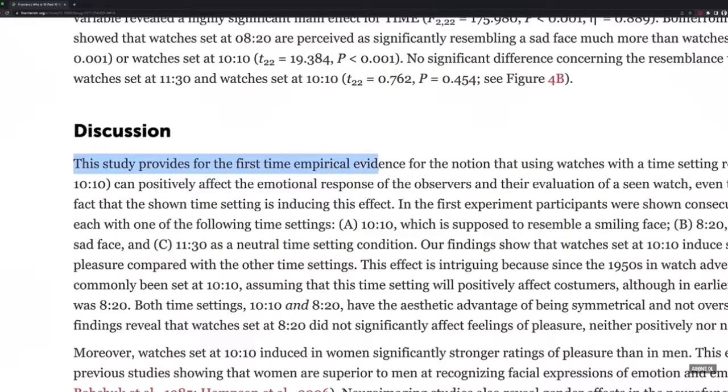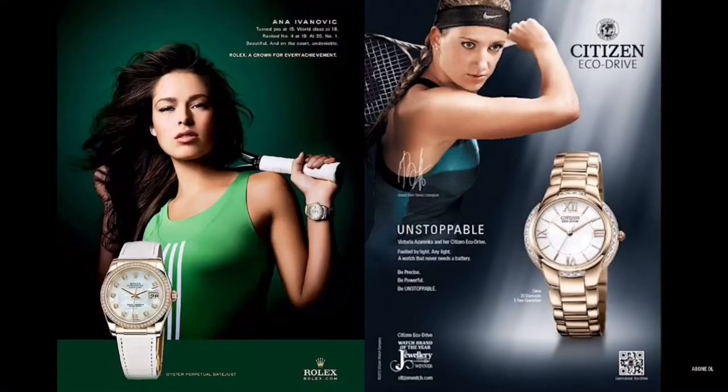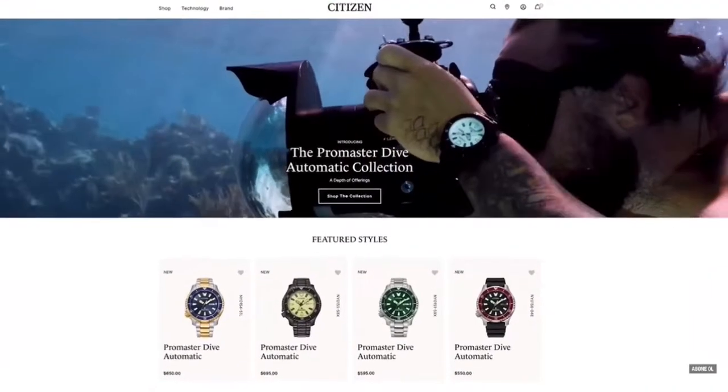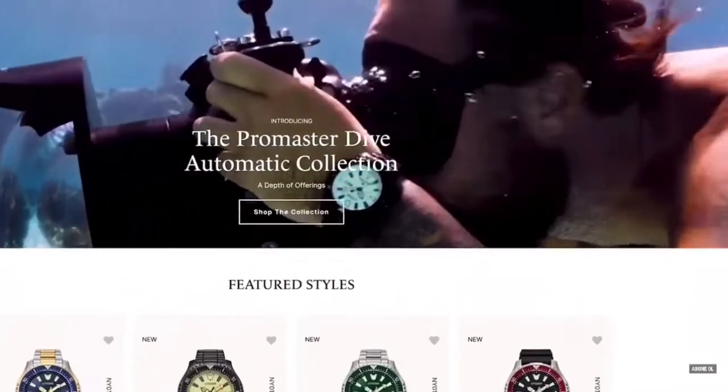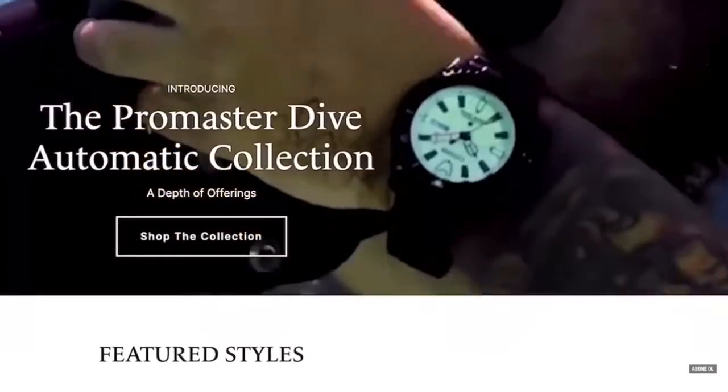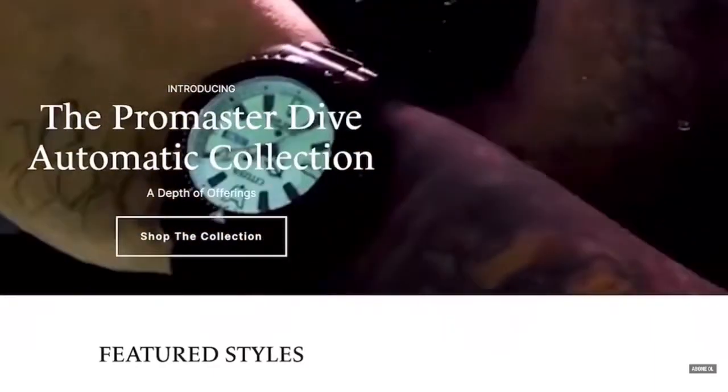Moreover, they were not even aware that the time setting shown in the first stage of the two-part experiment triggered this effect. In particular, female subjects liked the clocks showing 10 past 10 more. In the second stage, which was matched with pictograms, it was observed that a relationship was established between 10 past 10 and the smiling face much more decisively.